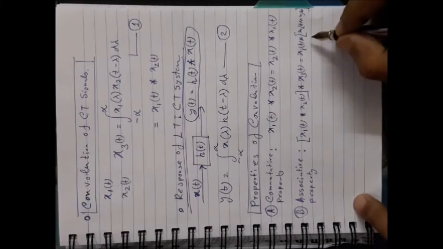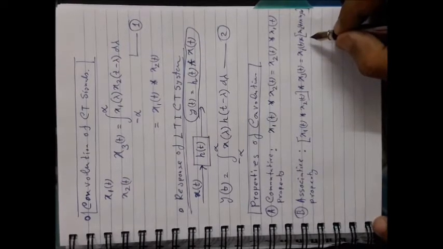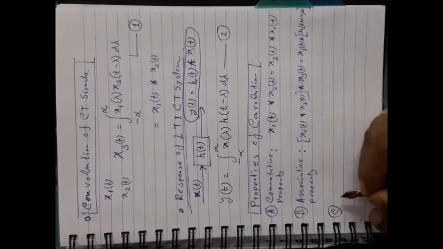This order is not important, it is associative. Okay, the third one is the distributive property.